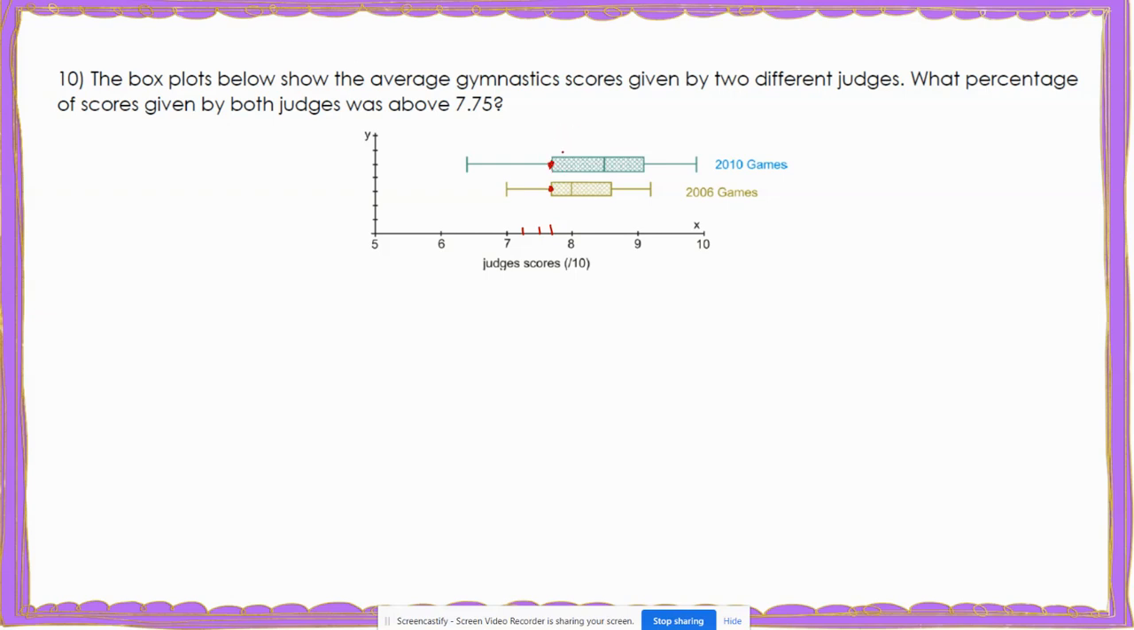Well, for the 2010 game, I can see that I have 1 section, 2 sections, and then 3 sections. And I know that each section is worth 25%. So that means greater than 7.75 for 2010 is 75% of the scores were greater than 7.75.